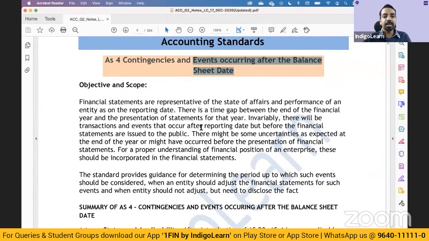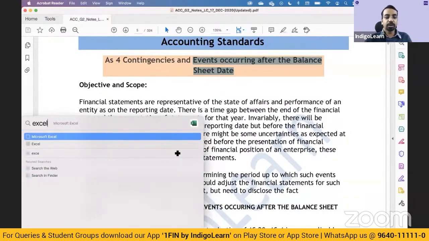The other aspect is events occurring after the balance sheet date. So what is this event occurring after the balance sheet date? Let me open one Excel. This is something which I wanted to share with you quickly.